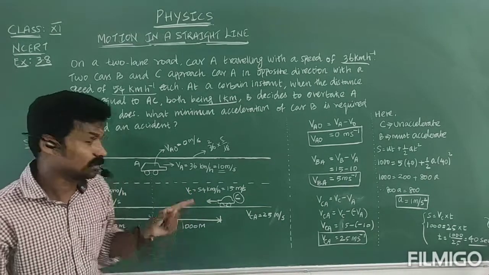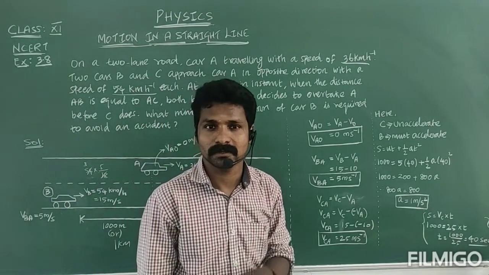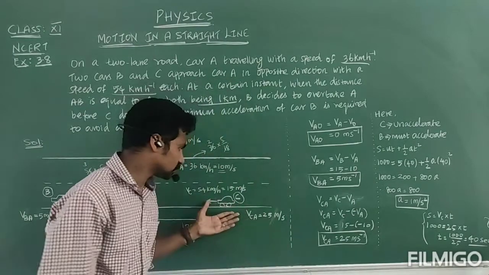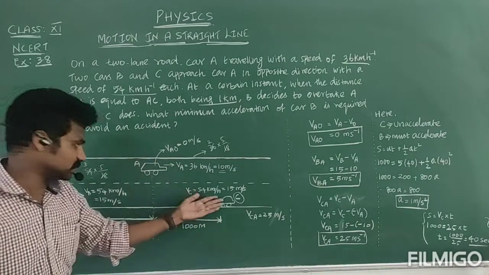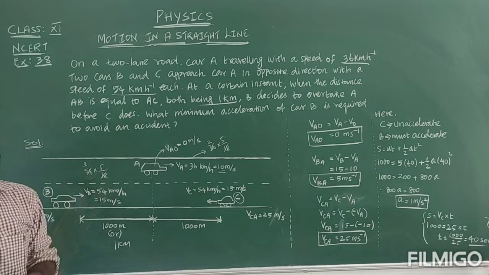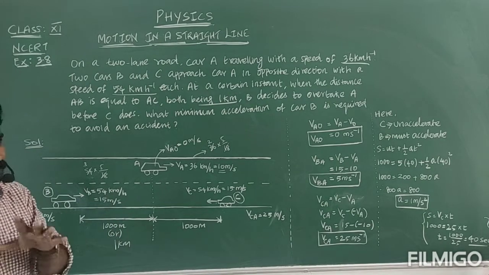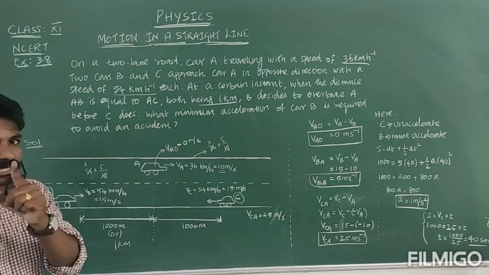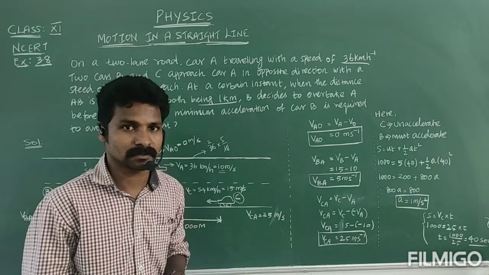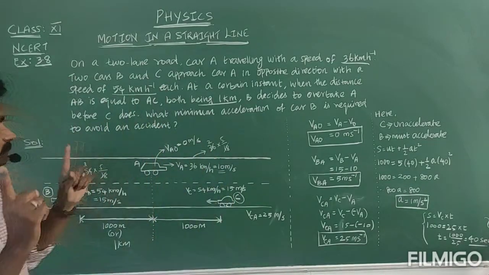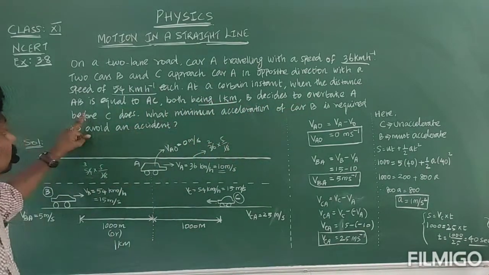In this kind of situation, most accidents happen. Car C has no issues because he doesn't want to overtake. He is coming as usual, on the correct way only. But car B has decided to overtake. This kind of situation you have observed many times in your life while traveling. So listen. In this situation, B decides to overtake A before C does.